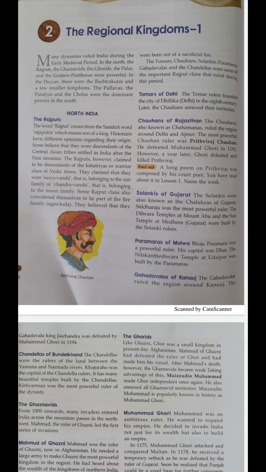The Chauhans ruled the region around Delhi and Ajmer, and the most powerful Chauhan ruler was Prithviraj Chauhan. In 1191, Prithviraj Chauhan defeated Muhammad Ghori. But within 1 year, Muhammad Ghori defeated Prithviraj Chauhan and killed him.